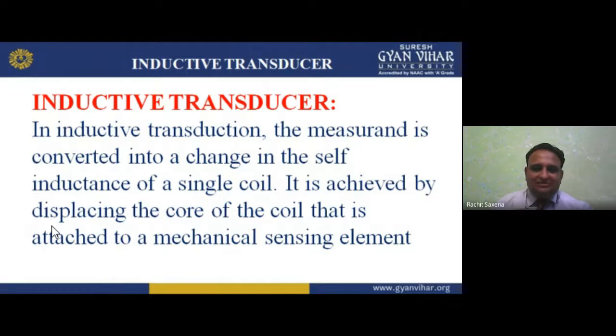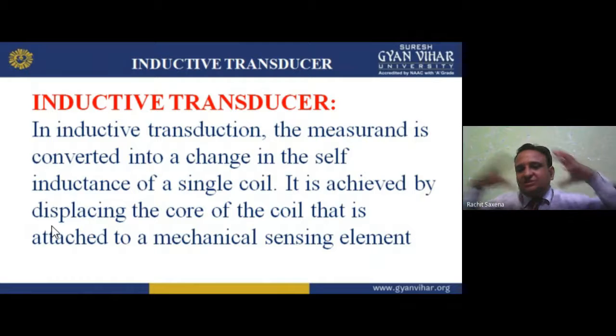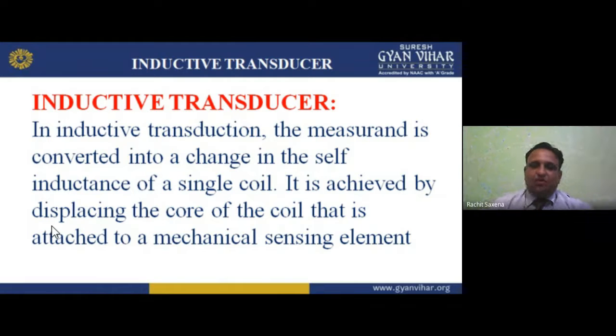A coil having 10 turns: remove 2, remaining 8, 20, 80. Remove 4, 40, 60. Remove 6, remaining 4, 60, 40. Remove 8, remaining 2, 80, 20. So it is working like this.